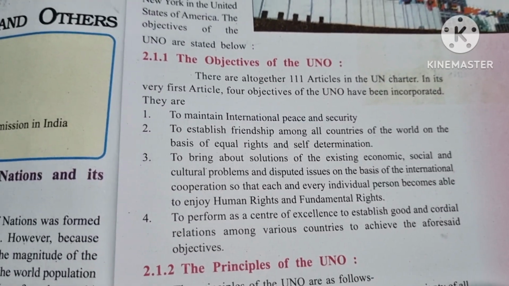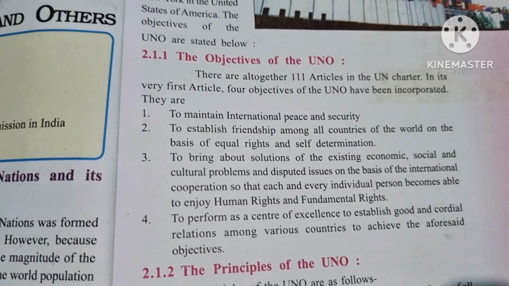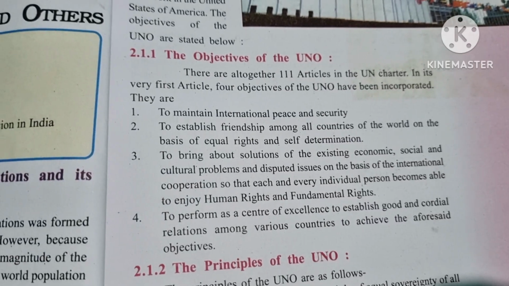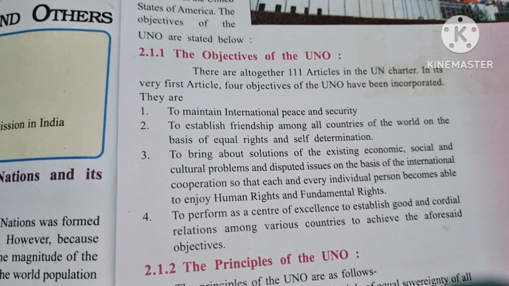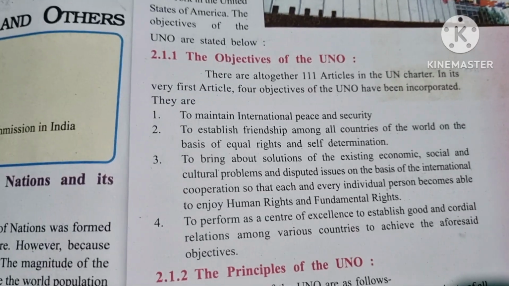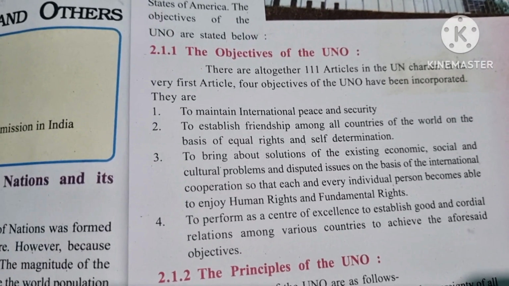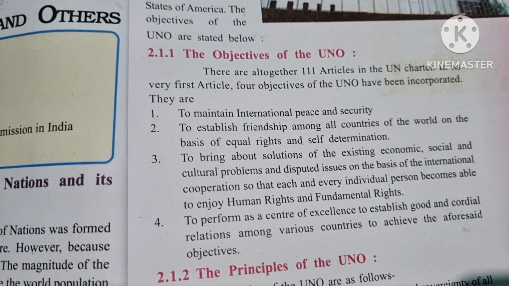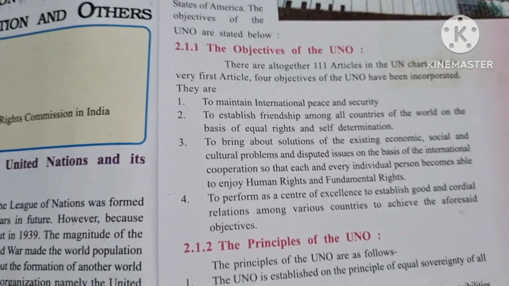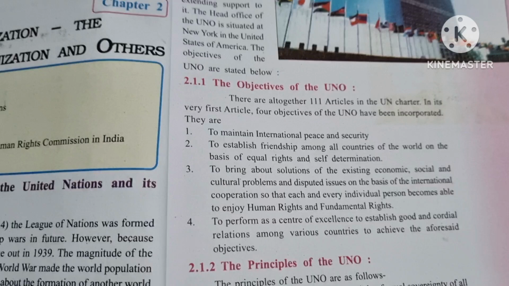Second is to establish friendship among all the countries of the world on the basis of equal rights and self-determination. Now this statement is questionable to some extent. No matter, their objective is to establish friendship, but to some extent the UNO has also failed. Don't write all those things, but as of now we can see that many countries are at war.